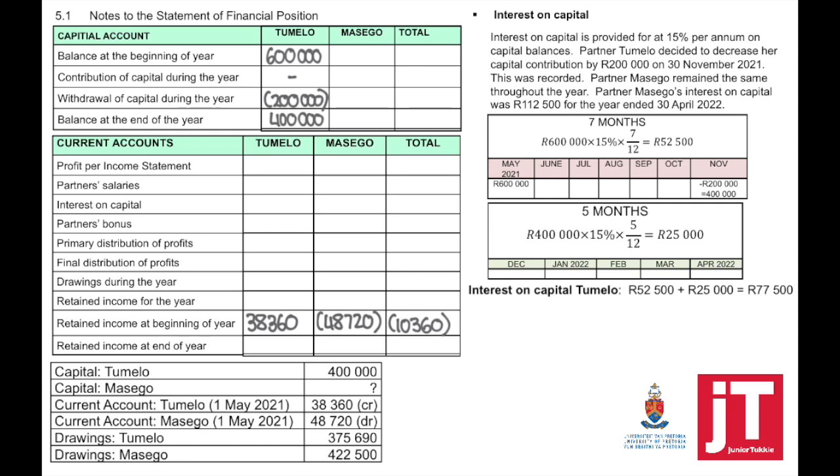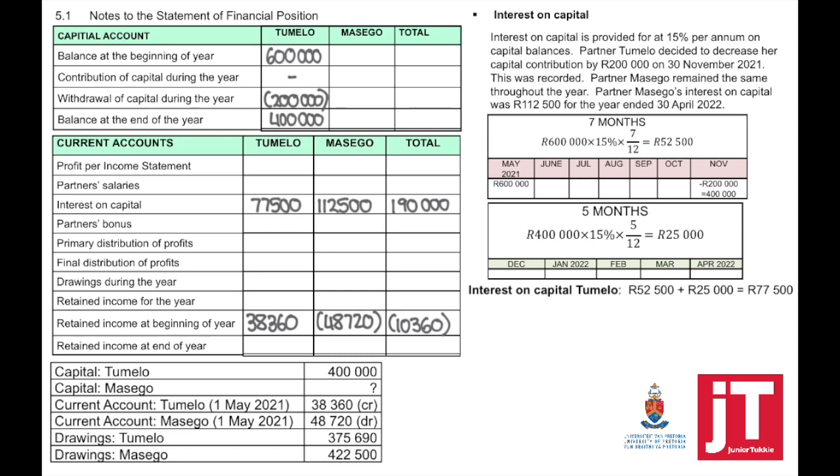You need to make sure that you get this 100% correct. That capital balance, when it says this was recorded, otherwise you're going to calculate your interest incorrectly. The total interest on capital for Tumelo is 77,500. Masego was given 112,500. So the two added together is the total interest on capital.